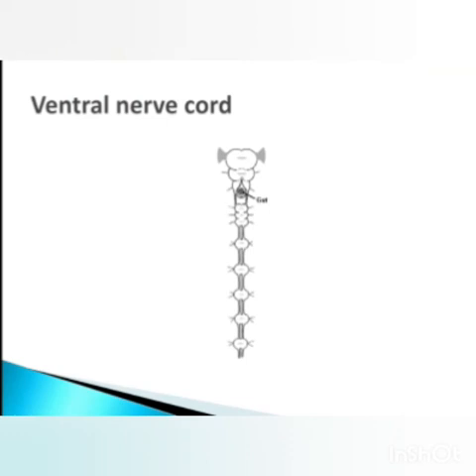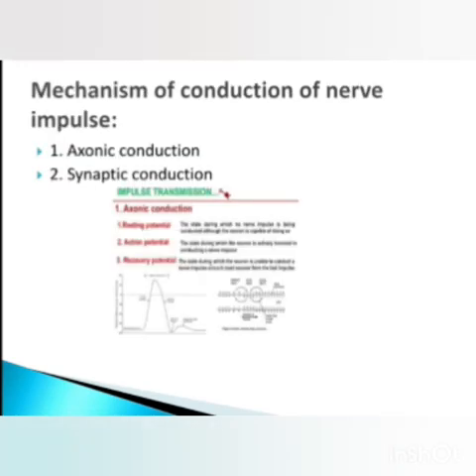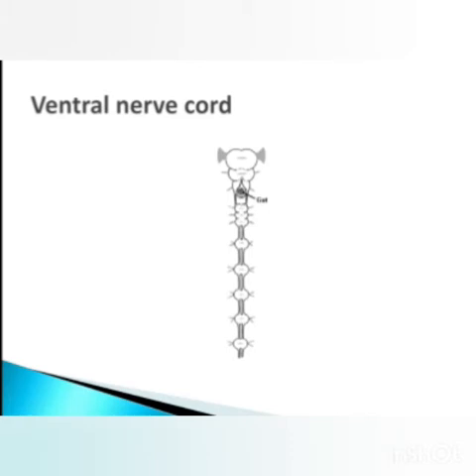Next, now here how this ventral nerve cord is located and how it looks. This is the brain, and below that there is gut, and it is attached to the long nerve cord on which all the ganglions are located. So these ganglions are nothing but the concentration of nerves or neurons.